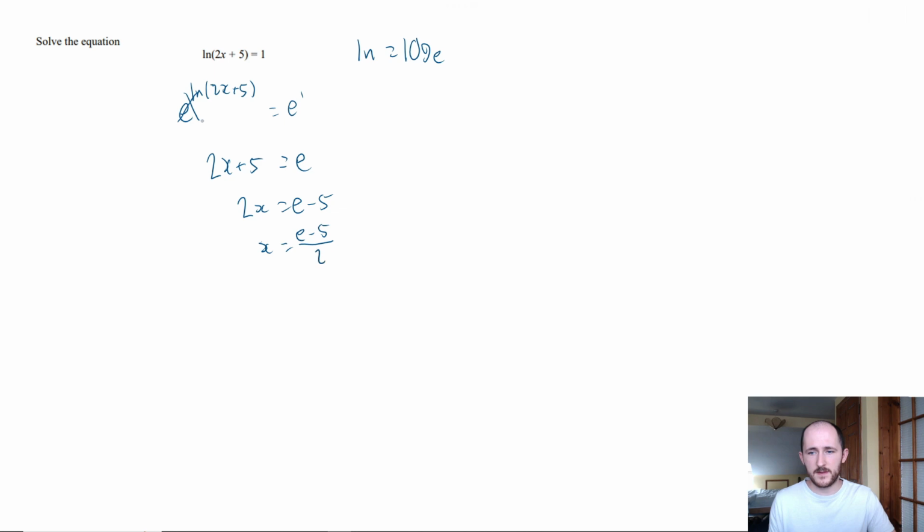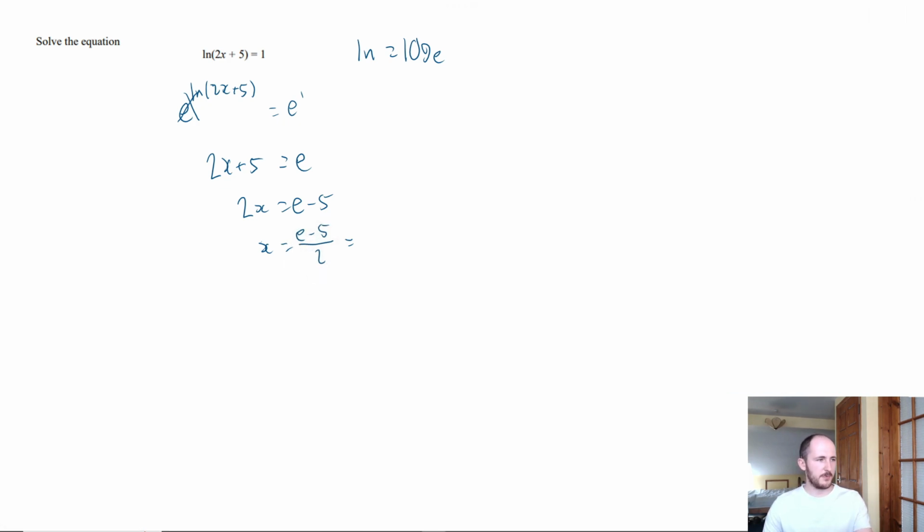Now, funnily enough, in a lot of questions, you can leave it as just e minus 5 over 2. That's completely valid. You don't need to actually solve it. So this is really quite interesting, because I don't know how nerdy you guys are, but if you ever look at mathematical papers, sometimes they don't even get number answers. They get something like this, which technically is a number answer. It's just that they haven't bothered writing out what the decimal value is. So this is actually completely fine.